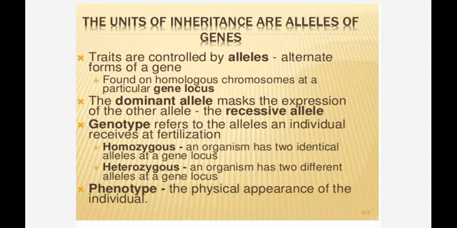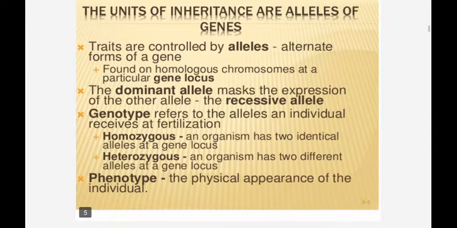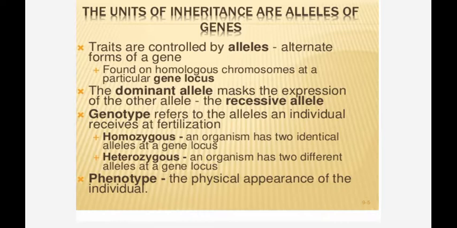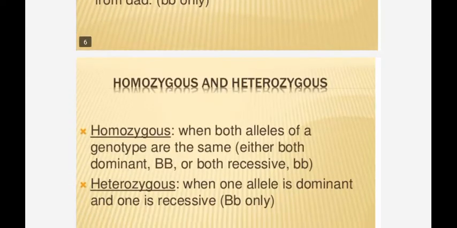Homozygous: if an organism has 2 identical alleles, either both dominant or both recessive, it is homozygous. Heterozygous: an organism has 2 different alleles, one dominant and the other recessive. Phenotype is the physical appearance of the individual.